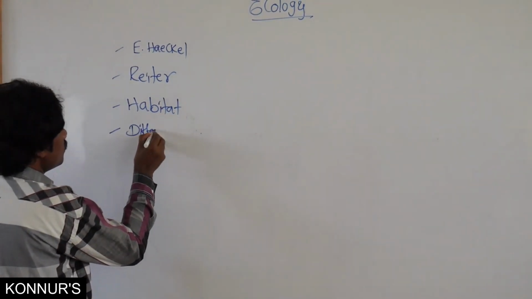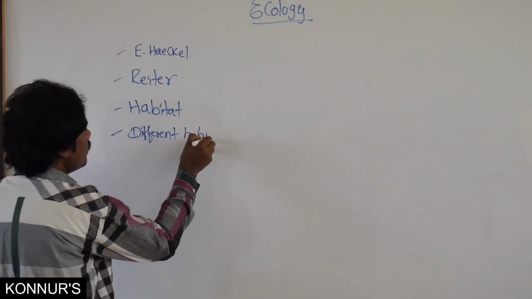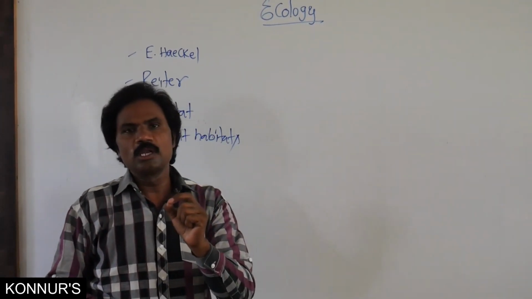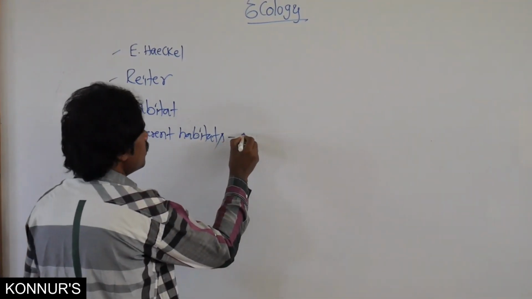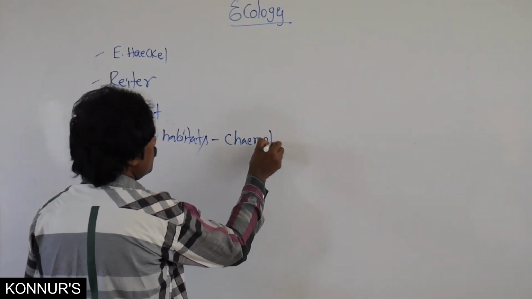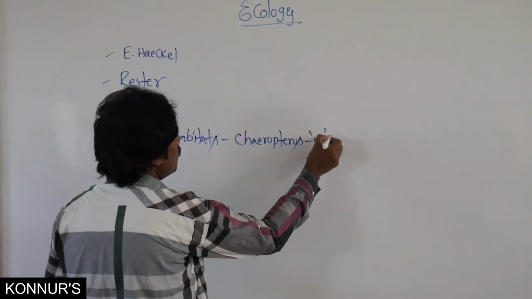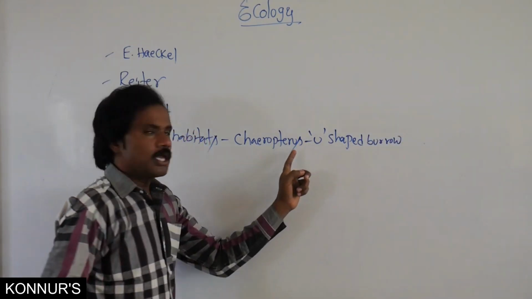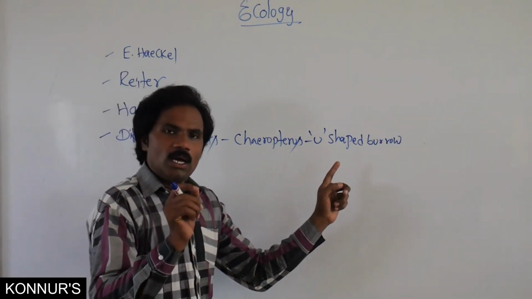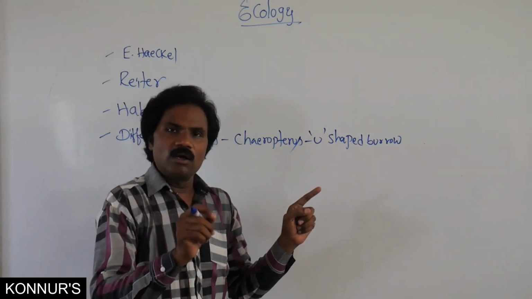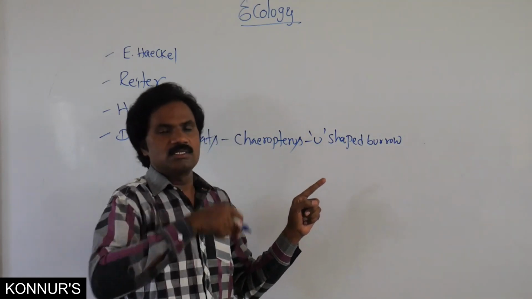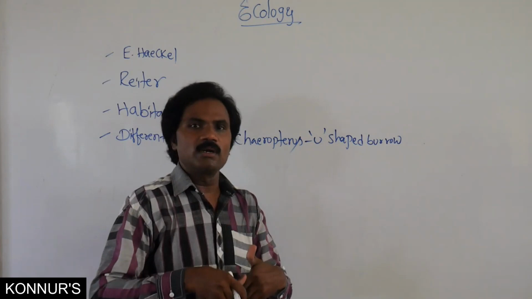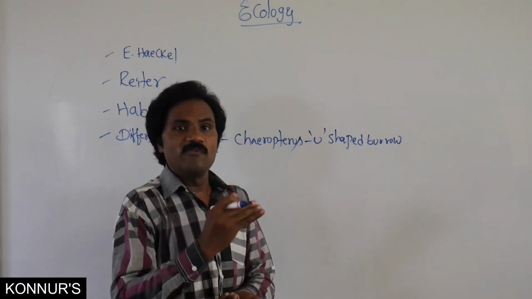There are different habitats. Some live in a U-shaped burrow, like Chaetopterus, the parchment worm, which lives in a U-shaped burrow. Some organisms live inside ants. Many organisms live inside the human intestine. Like that, there are different habitats.